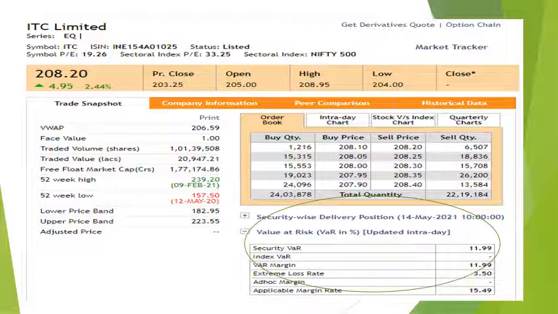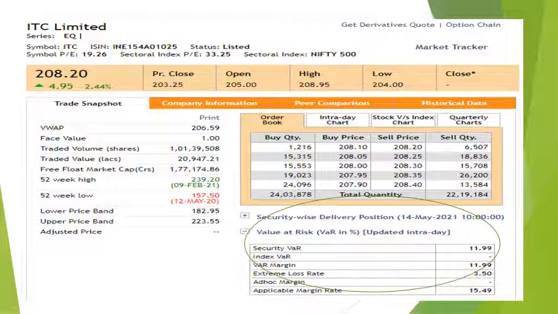One is the VAR margin and second is the extreme loss rate. The combination of both of them basically helps derive the applicable margin rate on a security.